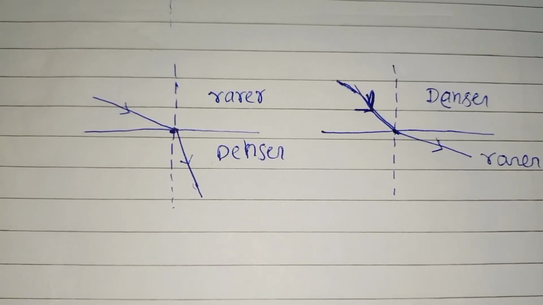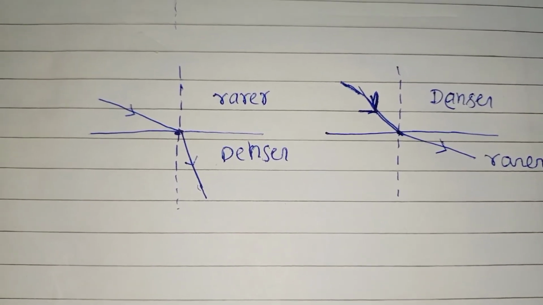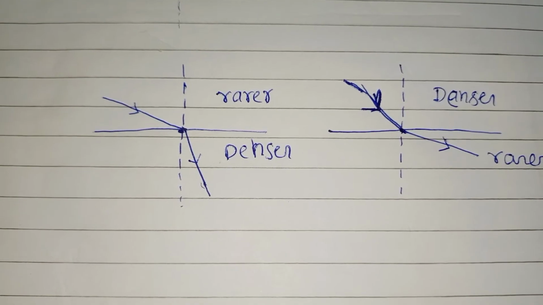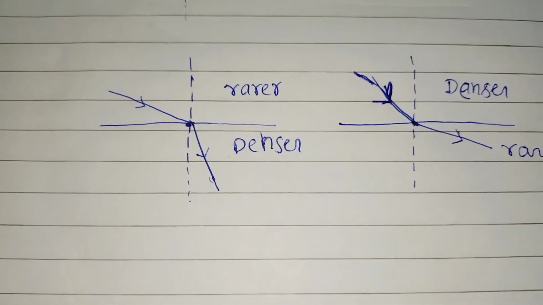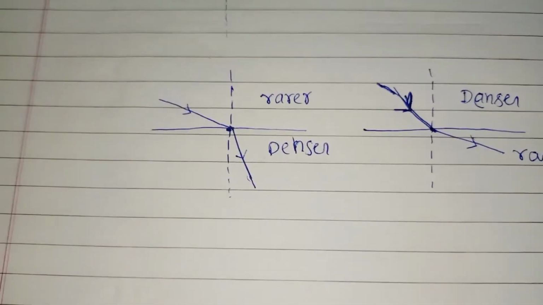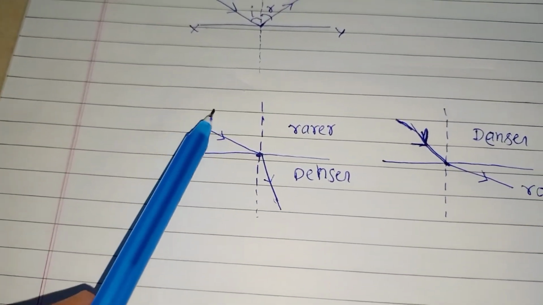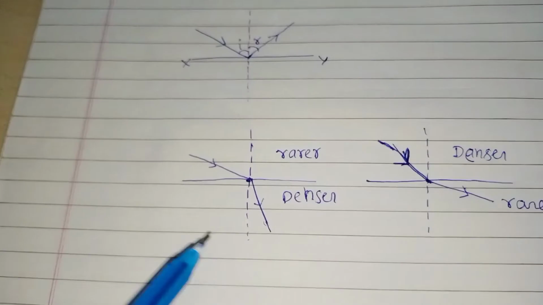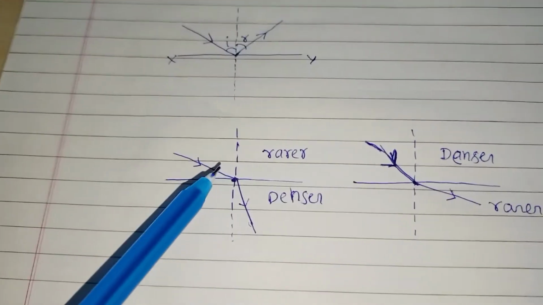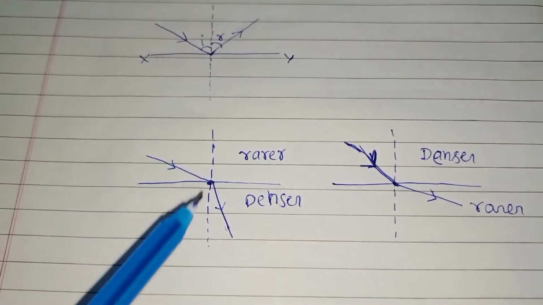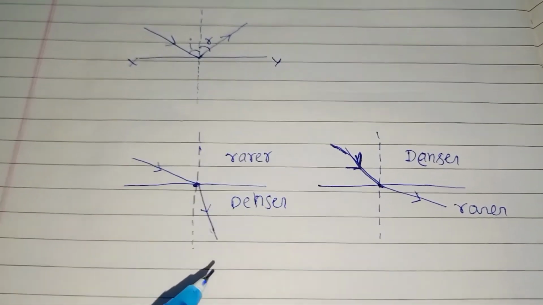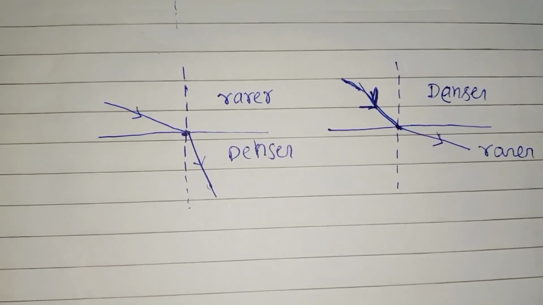So according to the first law, the incident ray, refracted ray and the normal, these all three lines are on the same plane. So if you consider a plane here, you will easily understand that the refracted ray, incident ray and the normal, these all three are on the same plane. And now the second law of refraction.